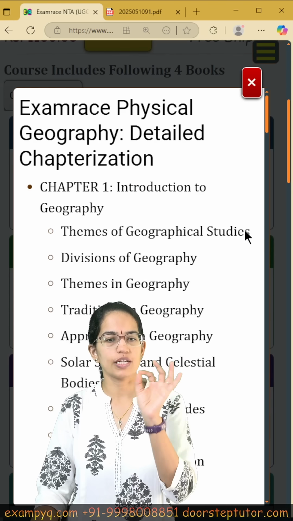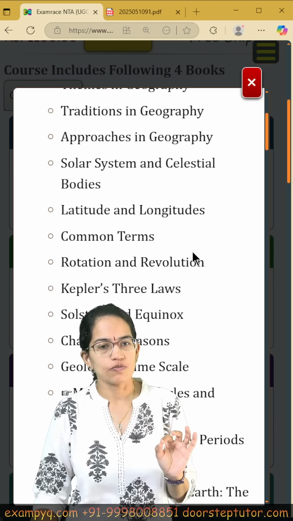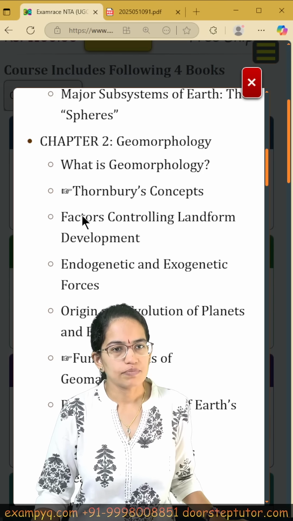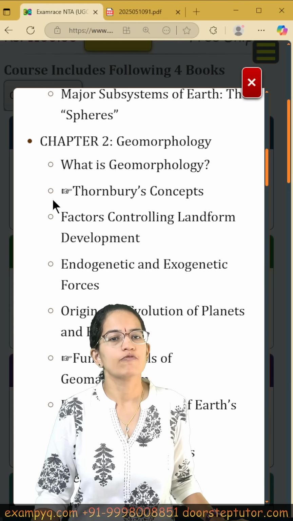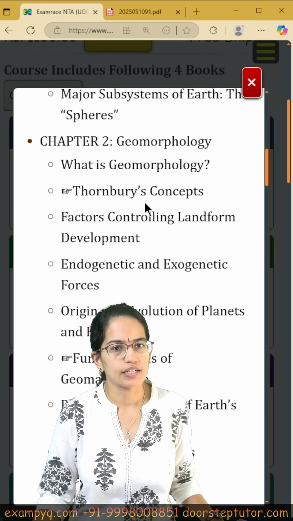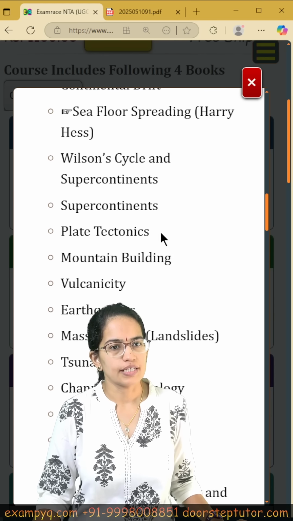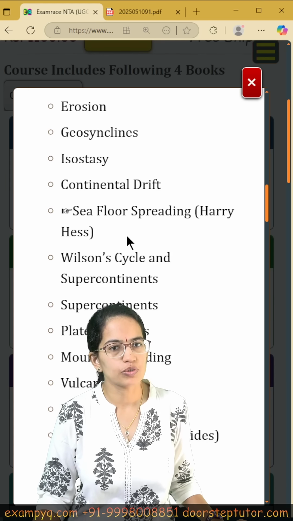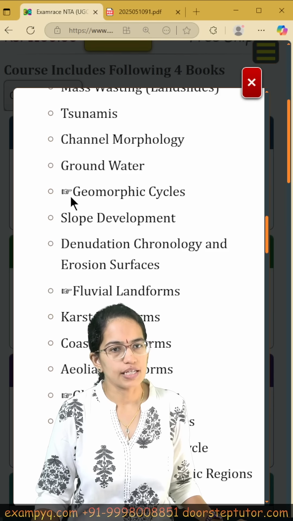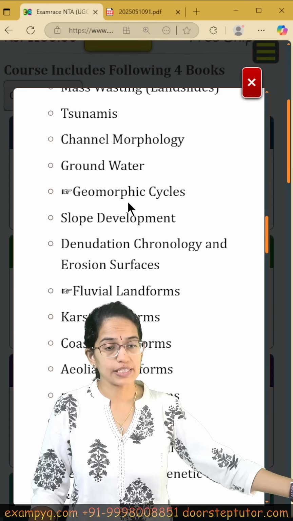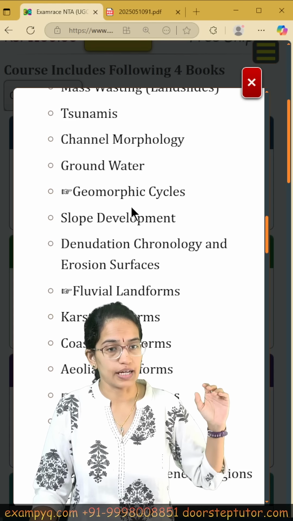If you go on to the list of chapter details, in each of these you would see a hand sign here. Like for geomorphology, we have a sign here on Thornbury's concept on geomagnetism, right? Then if you move down, you would see seafloor theory, the Hess concept. Then again the geomorphic cycles, the theory of Davis, Penck and King.